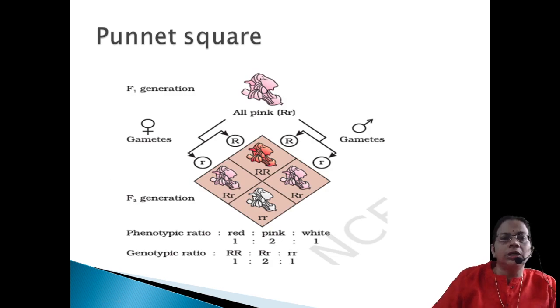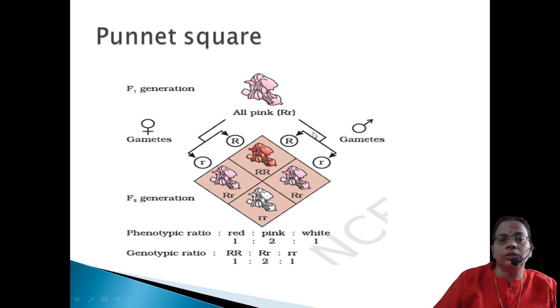You see here, this is the parental generation, capital R pink flower. This is just an example I have taken. So here the gametes from this parent, two types of gametes, pink into pink. When you are crossing, you will get two gametes, one is capital R from the male, and here is the male, another gamete.